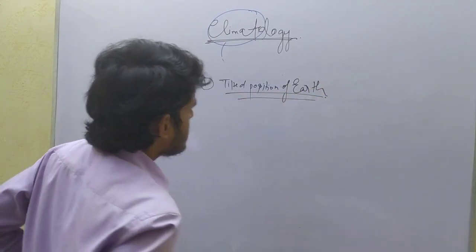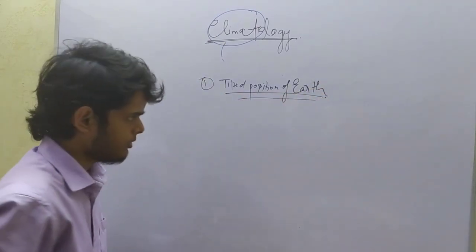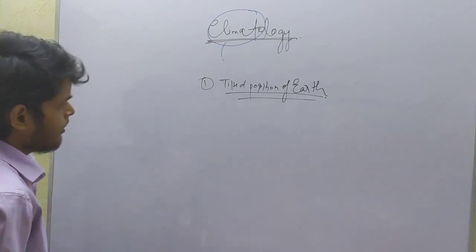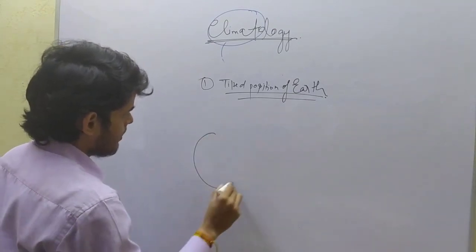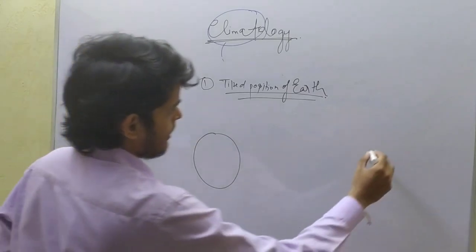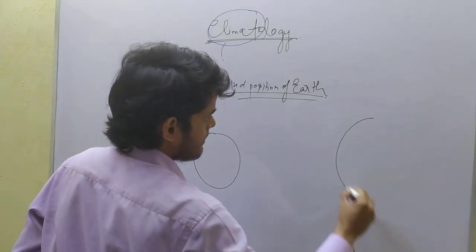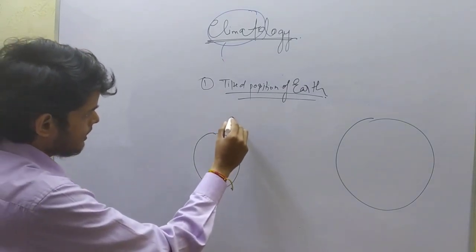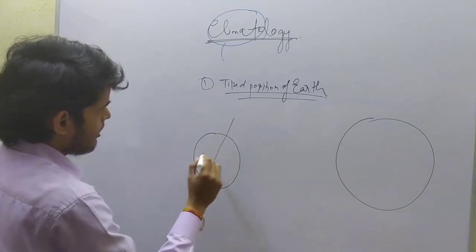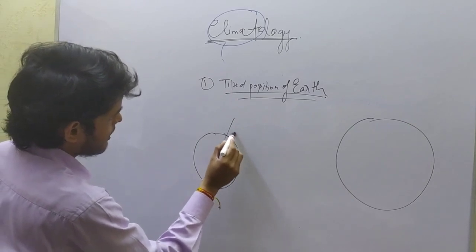What does it mean by tilted position of the earth? This is earth and this is sun. Earth is tilted at 23.5 degrees. It is rotating like this.